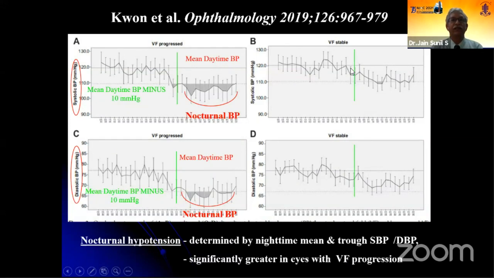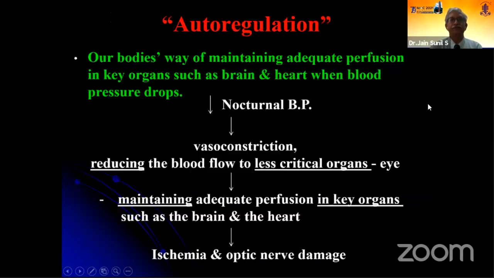This was one more study which analyzed glaucoma patients in whom the visual field progressed as compared to those where the visual fields were stable. And they monitored the 24-hour systolic and diastolic blood pressure. They found this line to be the mean nocturnal blood pressure, and this was the trough. So they found that nocturnal hypotension, determined by this mean nighttime blood pressure and the trough in the systolic and the diastolic, resulted in greater visual field progression as compared to patients who did not have these nocturnal dips.